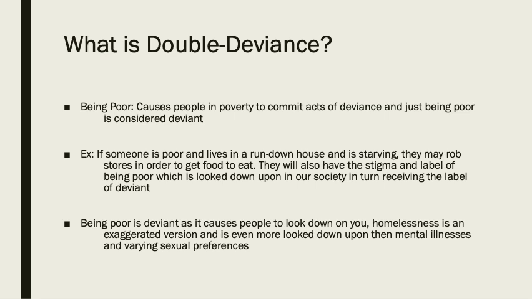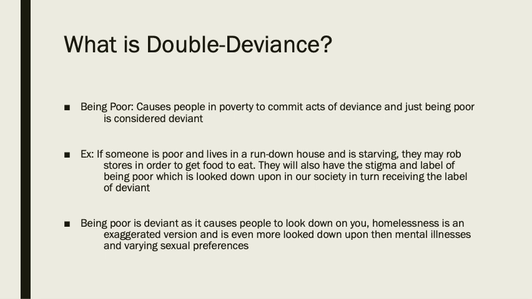What is double deviance? Being poor causes people in poverty to commit acts of deviance, and just the act of being poor is considered deviance. So, when you're poor, that is considered double deviant. Example: if someone is poor and they live in a rundown house and they're starving, their children are starving, they may end up robbing some grocery stores to get food to eat.